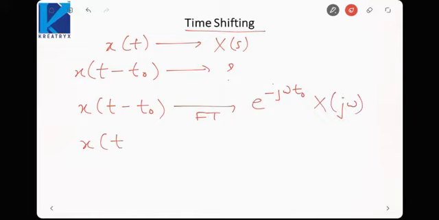Similarly, x of t minus t naught will have a Laplace transform e raised to the power minus s t naught X(s). I have just replaced j omega by s. So this is the time shifting property in the Laplace transform. Otherwise, if you forget this property, the derivation will be similar to what we did in the case of Fourier transform. You just have to use the integral and you will arrive at the same result.